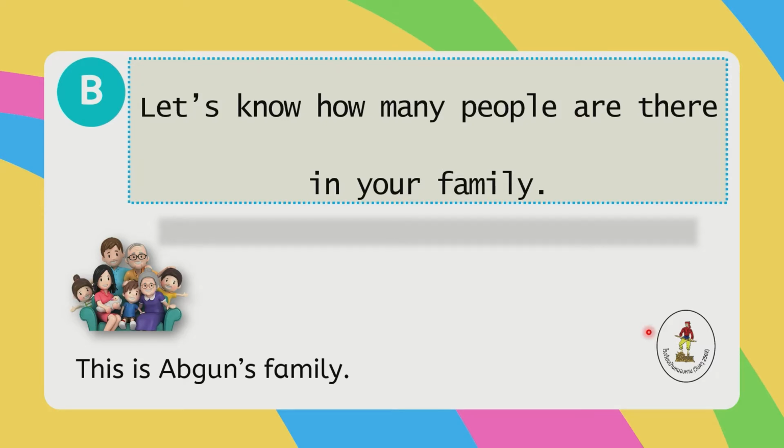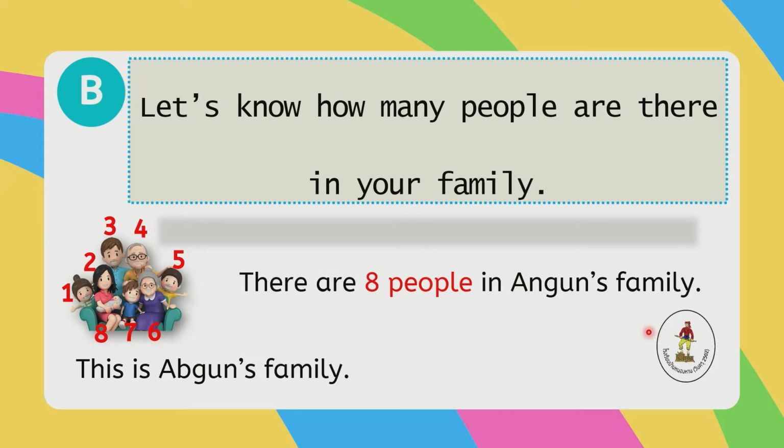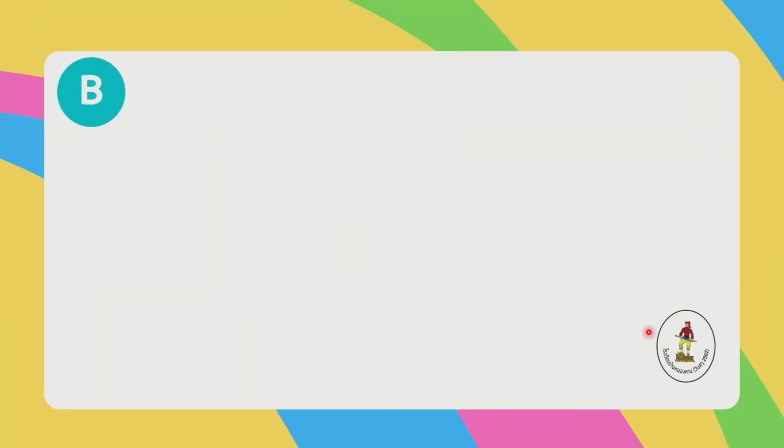Example, this is Angon's family. So let's count. 1, 2, 3, 4, 5, 6, 7, 8. So how many people are there in Angon's family? There are 8 people in Angon's family. One more time. There are 8 people in Angon's family. Okay, let's proceed.